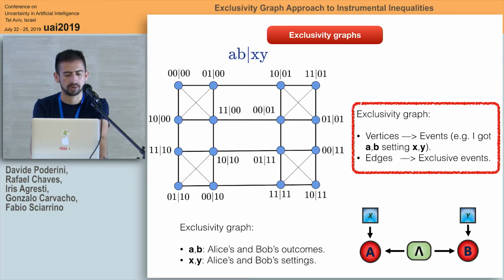So you have one hidden variable, you have the 2 outcomes A and B, and you have the measurement settings X and Y. If all these values can take two numbers, let's say 0 or 1, you have all this probability distribution. So you have A, B, and X, Y. So you have 0, 0, given 0, 0, and so forth. So in this case, you can obtain information just by looking at this graph.